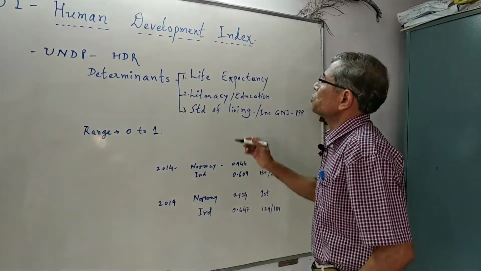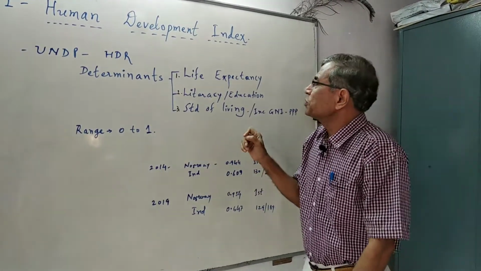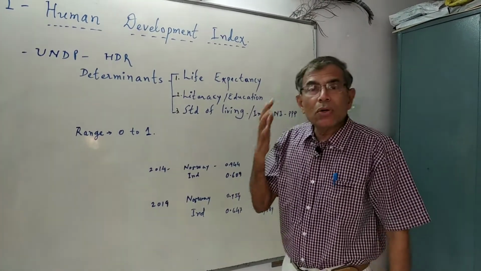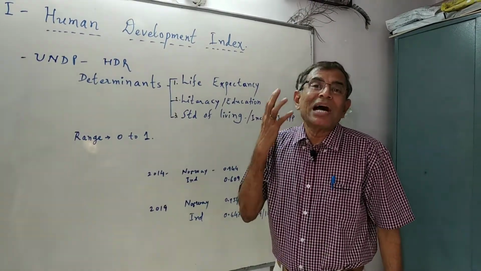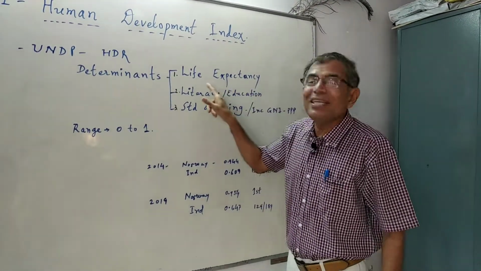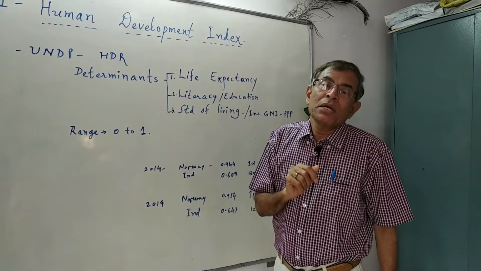Let's take the first one, life expectancy. Life expectancy indicates longevity of life. How long and how healthy a life a person leads in a country is indicated by life expectancy.